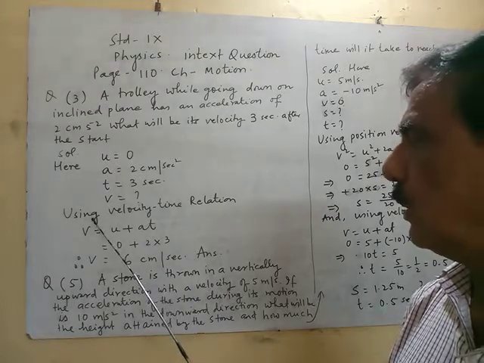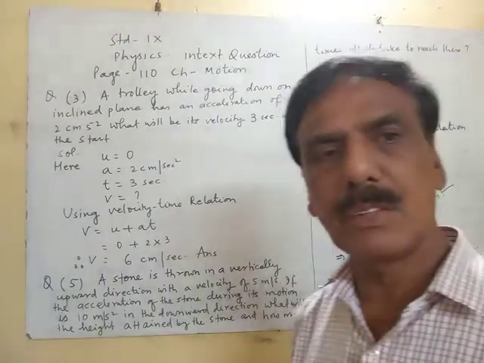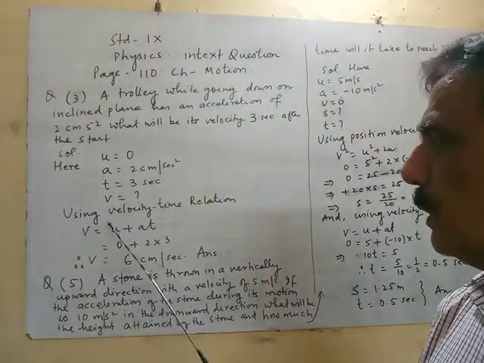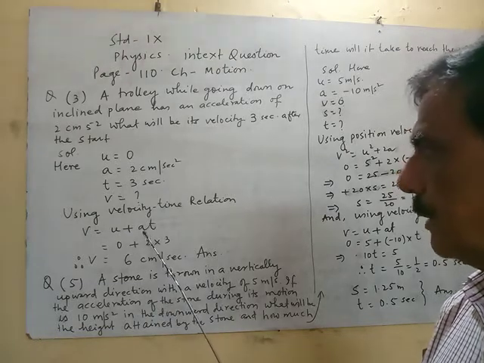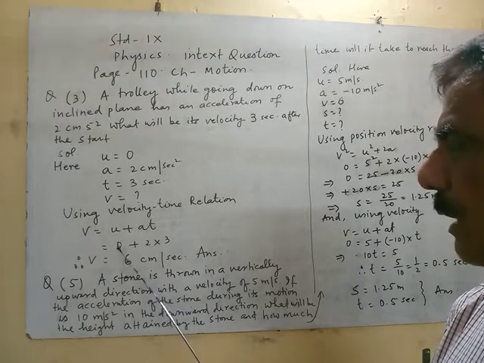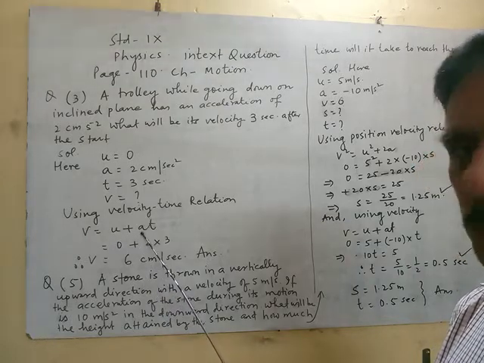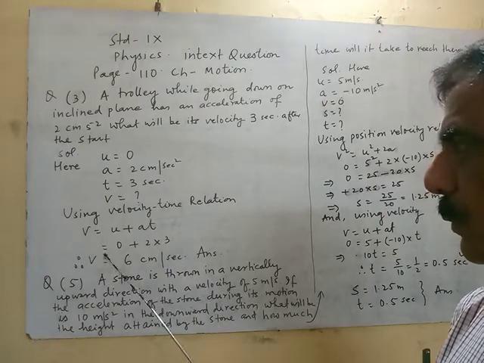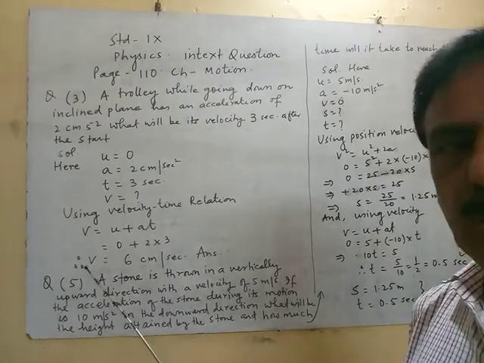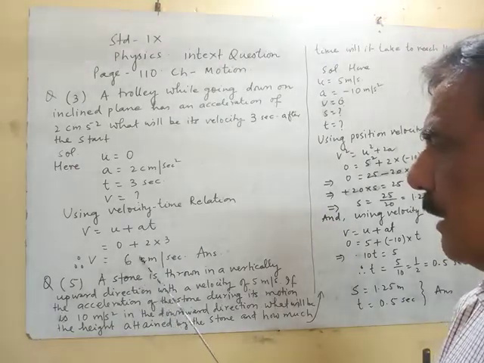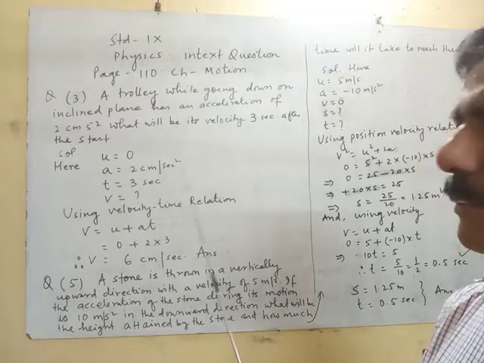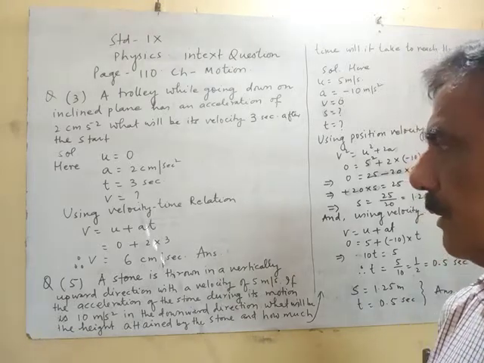So now using the velocity time relation, we have v is equal to u plus at. So u is 0 here, a is 2 and t is 3. So v is equal to 6 centimeter per second. So this is the answer. It means the trolley will have a velocity of 6 centimeter per second after the start.